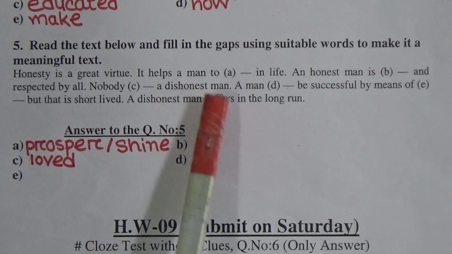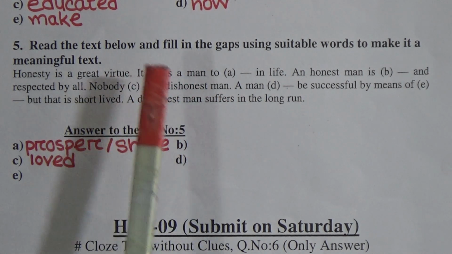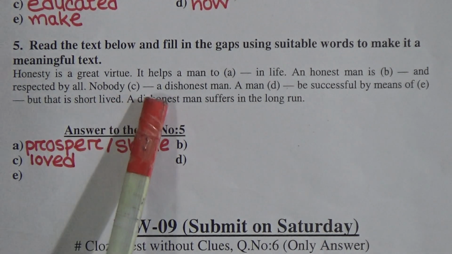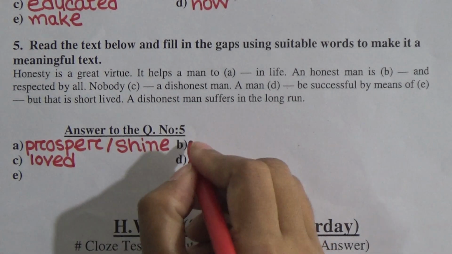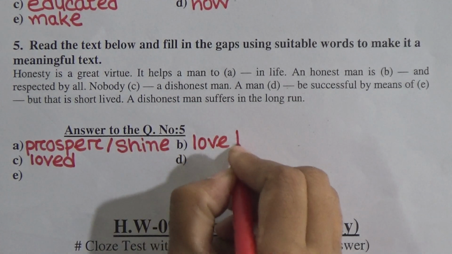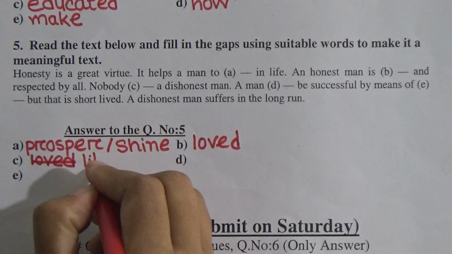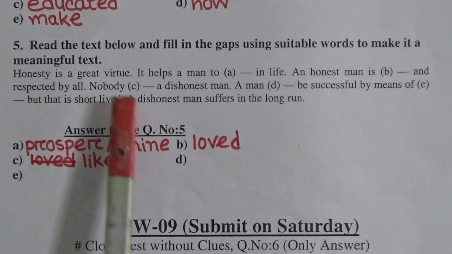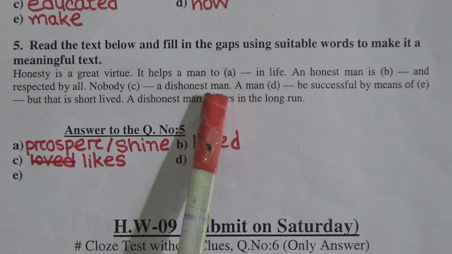Nobody dash a dishonest man. So nobody, this is subject, and after subject we have to use a verb. Nobody we can say likes. Students, here number B will be here loved, and in number C it will be nobody likes. Nobody likes, or we can say believes. Nobody likes a dishonest man, or nobody believes a dishonest man.